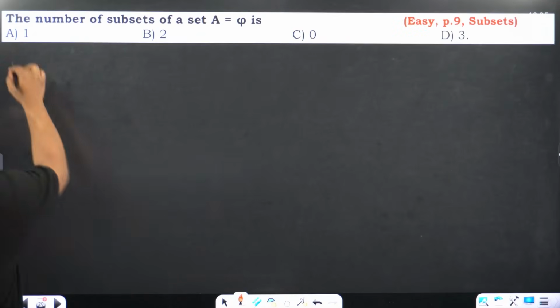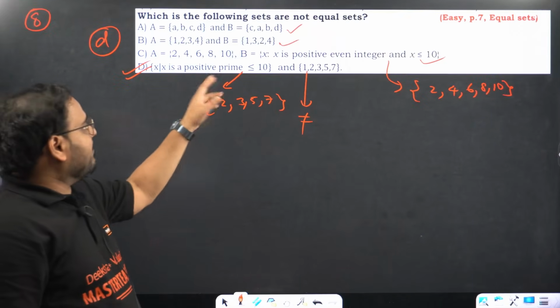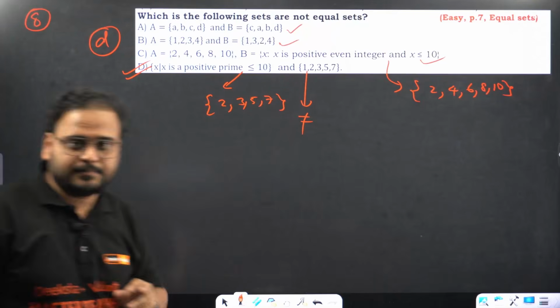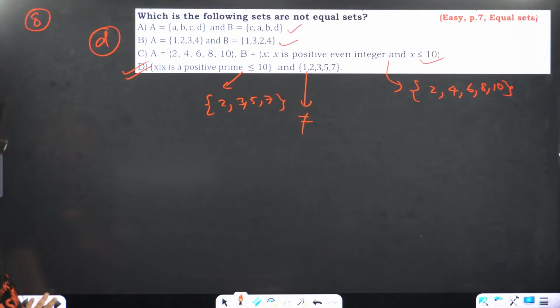9th one. Clear, right? Because in the prime numbers 1 will not come, but over here we have 1, so they are not equal, right? This is 8th, this is 9th.